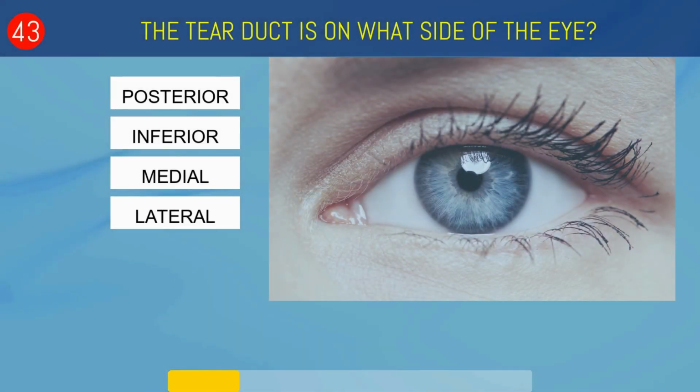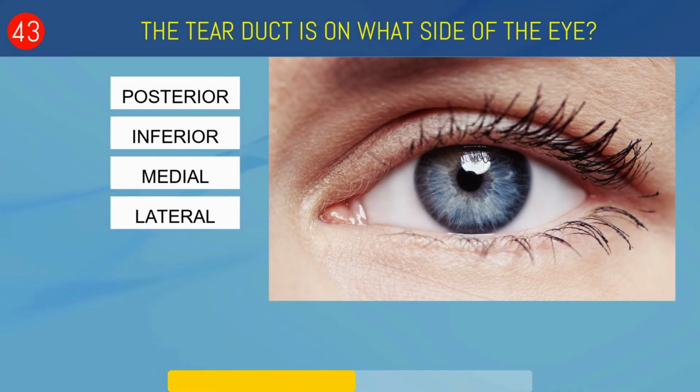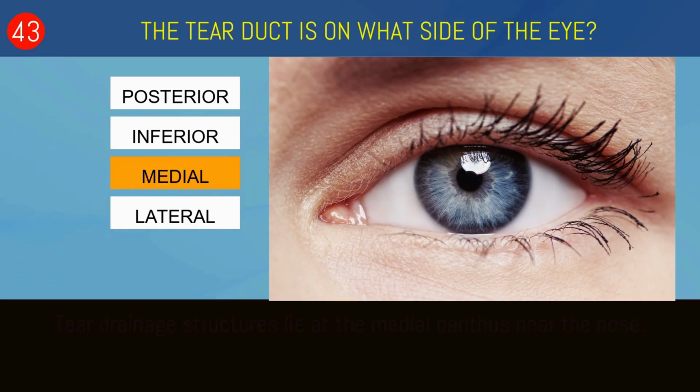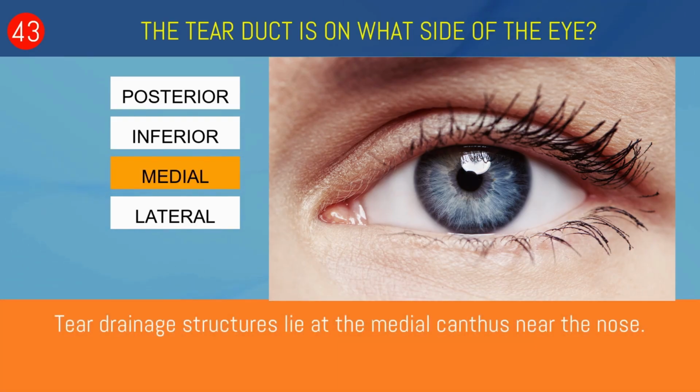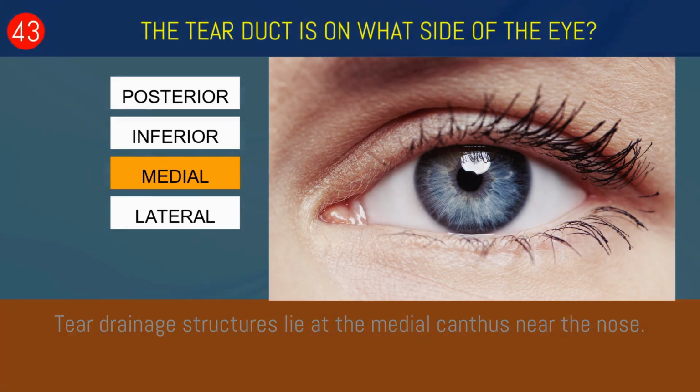The tear duct is on what side of the eye? Posterior, inferior, medial, or lateral? Medial. Tear drainage structures lie at the medial canthus near the nose.